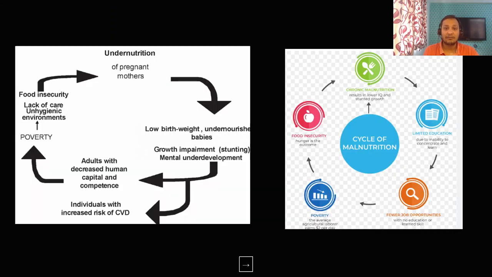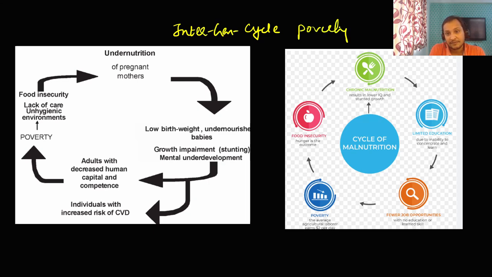So guys, I have developed for you a very important answer writing template which is called the intergenerational cycle of poverty. This you can use on any question which comes on poverty. You can use this. You can see this, guys. This diagram is explaining the vicious cycle.